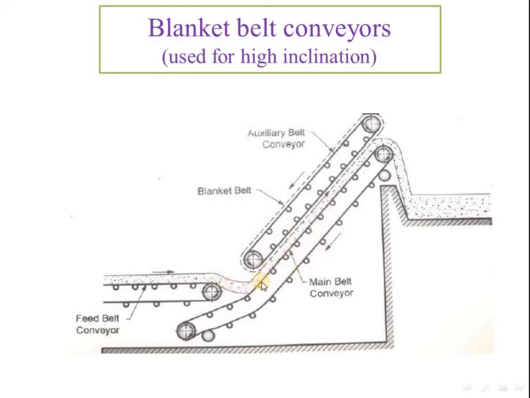The material is fed onto this main belt conveyor, and we see the inclination is very large. When the inclination is more than 35 degrees, we generally use a blanket belt conveyor. This is an auxiliary system to transport the material at high inclination.